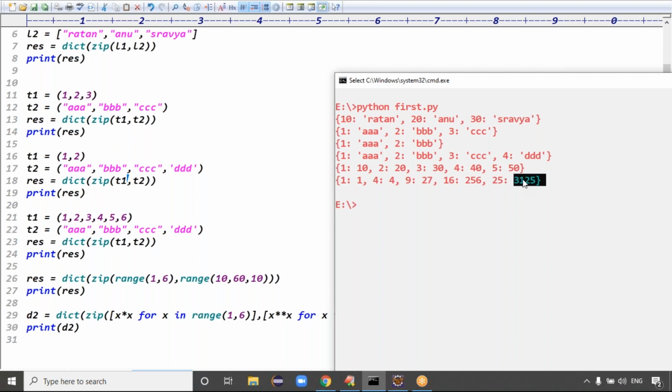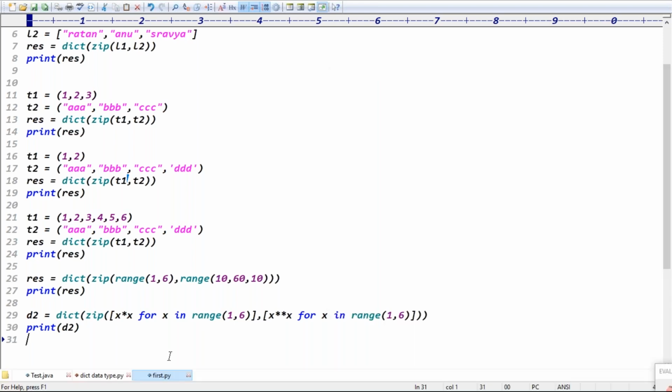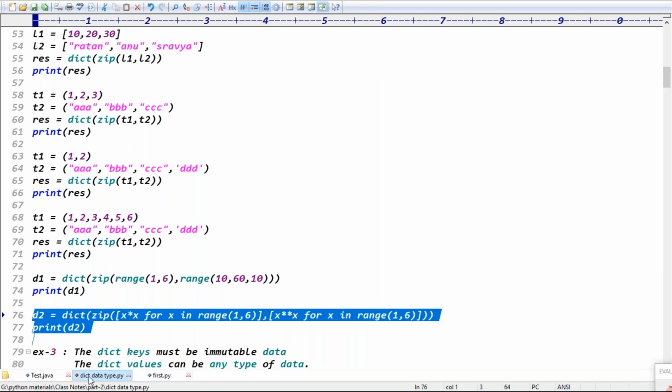5 into 5, 5 power 5. One is the multiplication, guys, and one is the power value. For every number from 1 to 5, one is multiplication, like 1 into 1, 2 into 2, 3 into 3, 4 into 4, 5 into 5. Second case: 1 power 1, 2 power 2, 3 power 3, 4 power 4, 5 power 5. Very clear now.